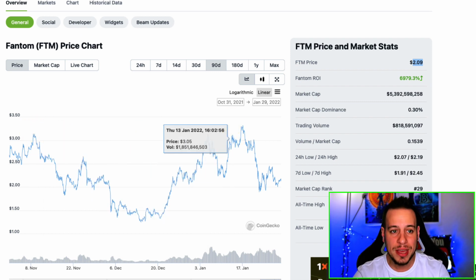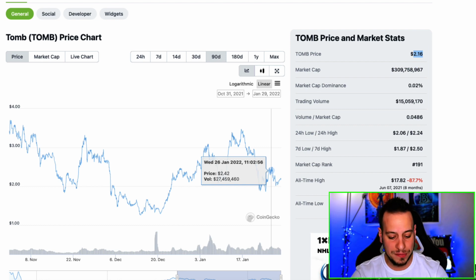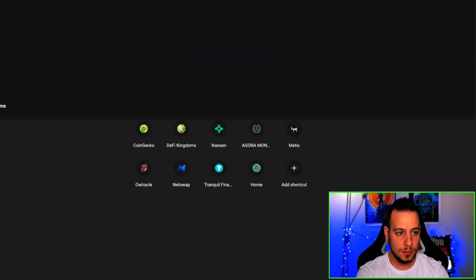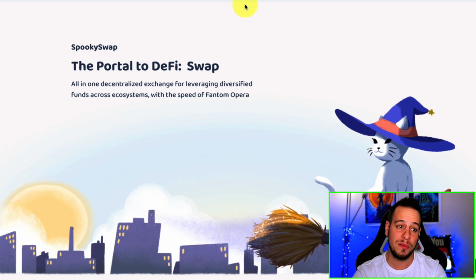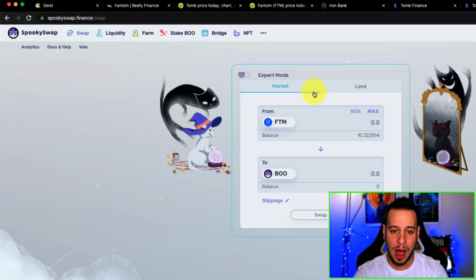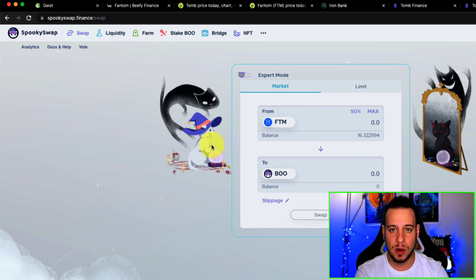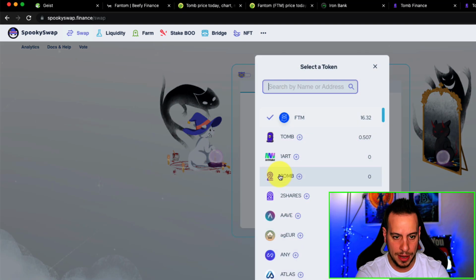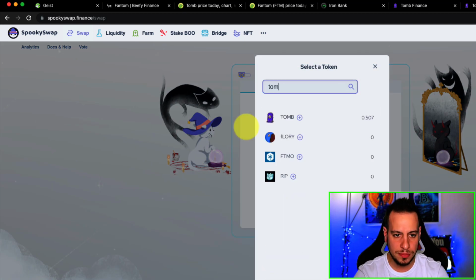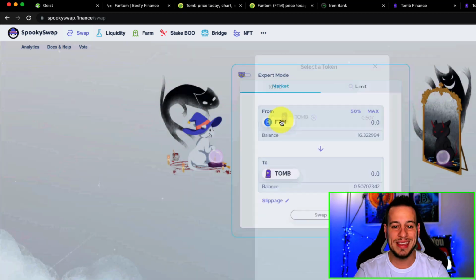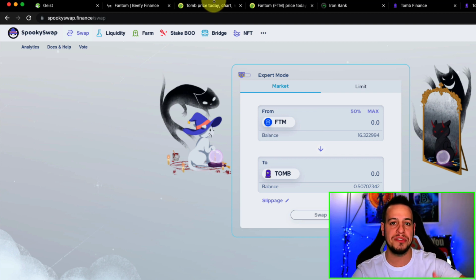So what you're gonna do is sell 50% of your Fantom to TOMB. How are you gonna do it? You're basically gonna go to SpookySwap, which is the biggest AMM DEX on Fantom. You select Fantom here, and on the other side TOMB Finance, TOMB. And then you sell 50% of your borrowed Fantom to TOMB. Now you have 50% TOMB and 50% Fantom.